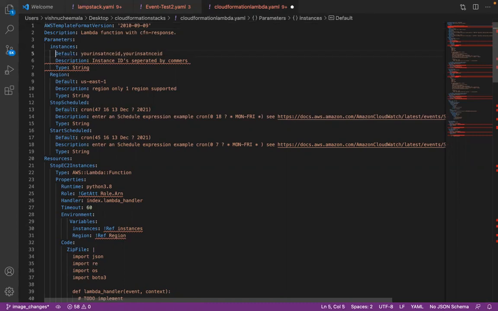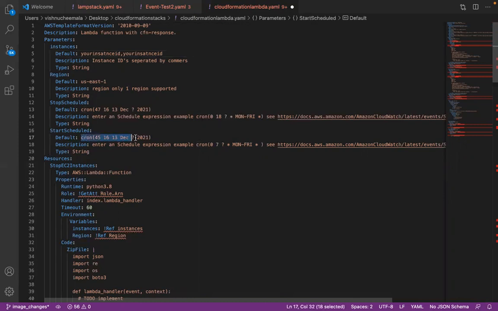Let me go ahead and replace these instance IDs. You see the instance IDs, the parameters, what are the instances that I'm trying to stop actually. And you see a stop schedule and a start schedule.